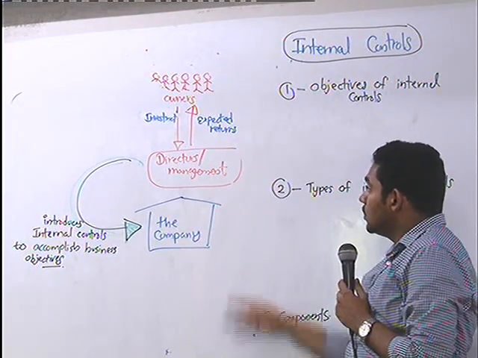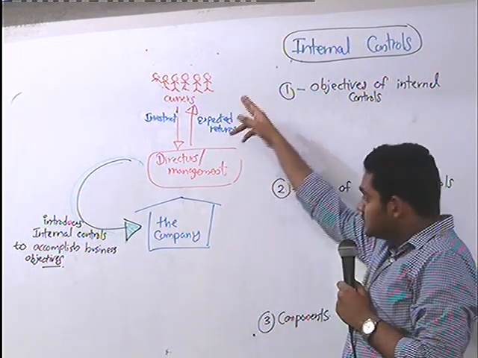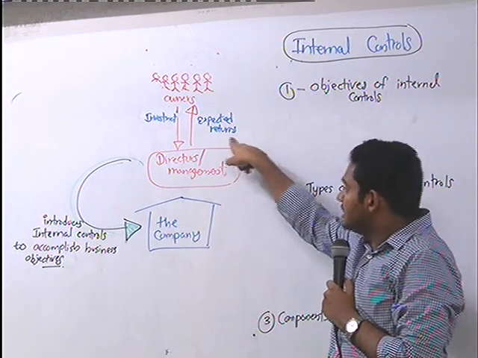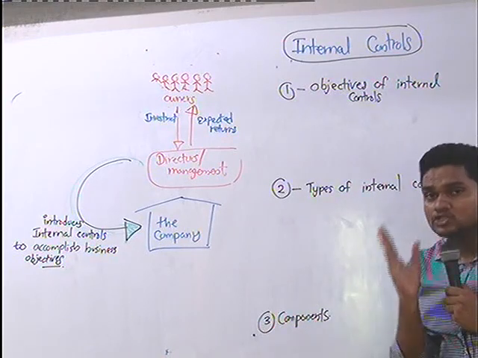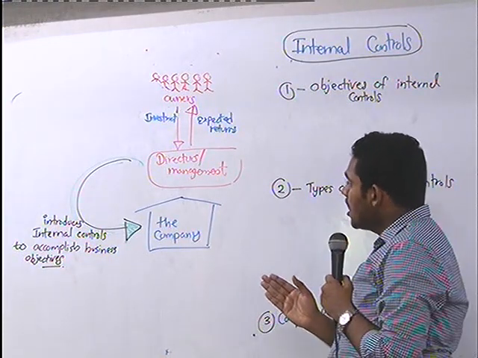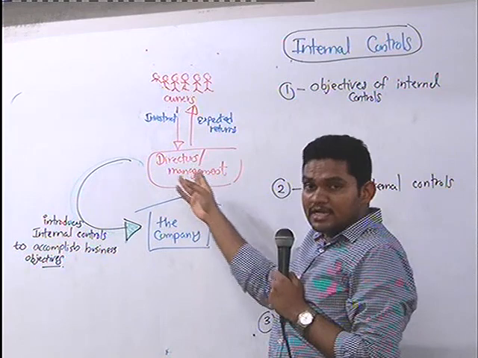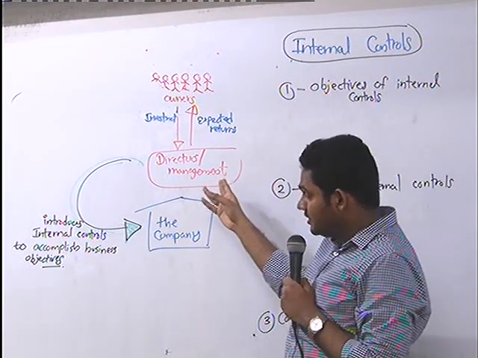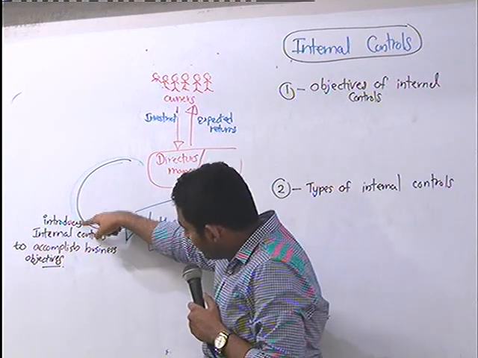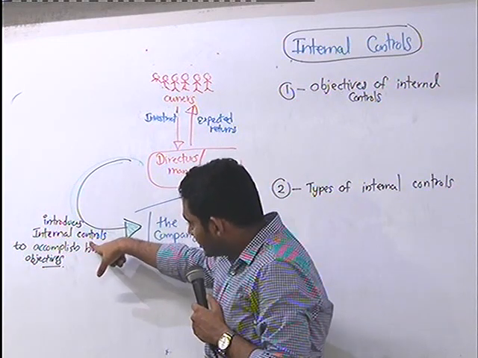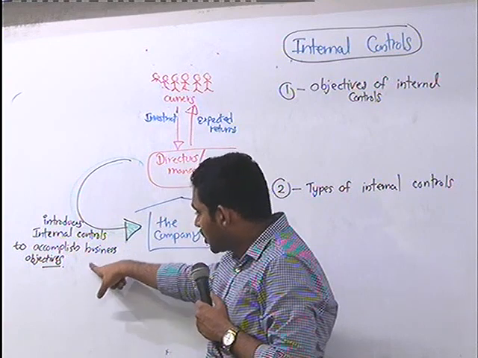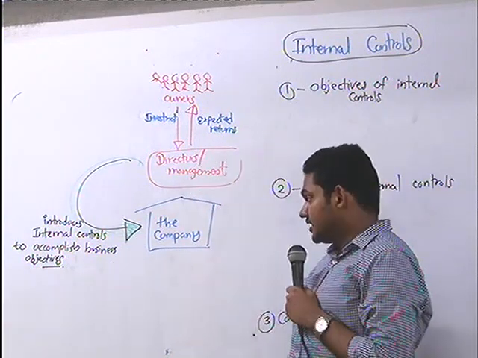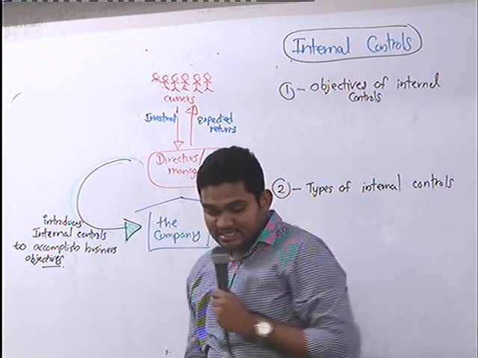So there are objectives of owners. What is the objective? The return. To ensure the return, what the management or the directors do is implement internal controls to accomplish business objectives. In arriving at these objectives, they have implemented internal controls.